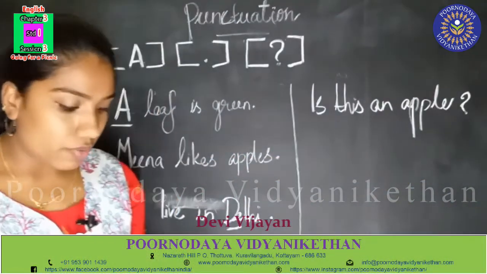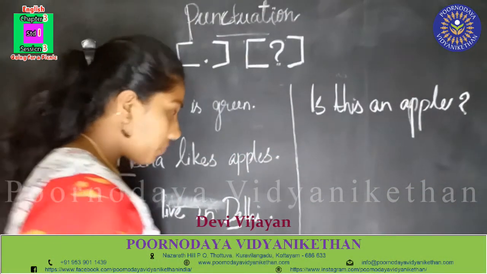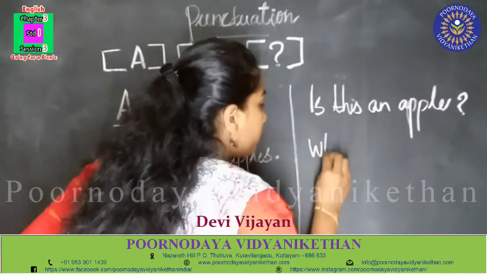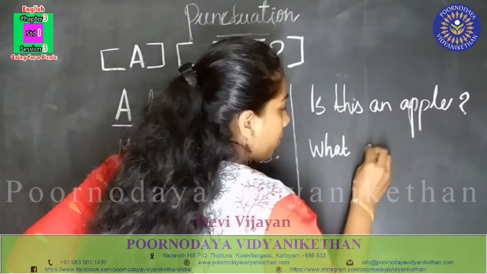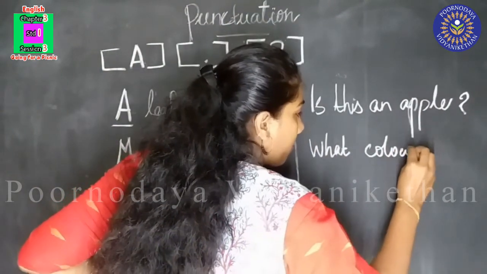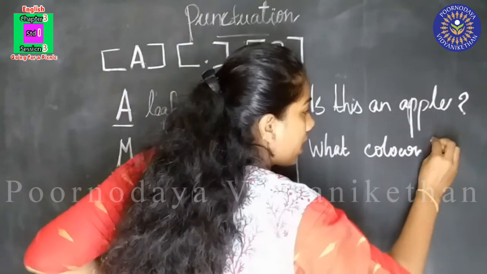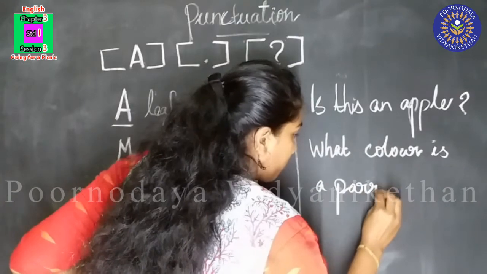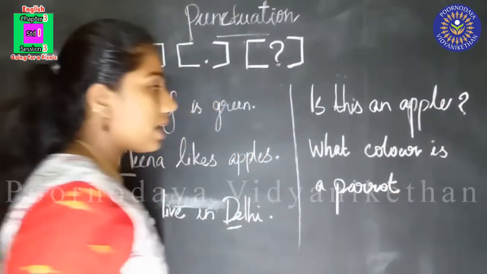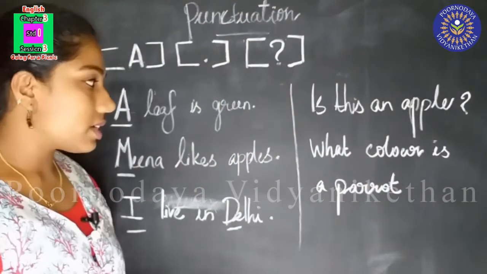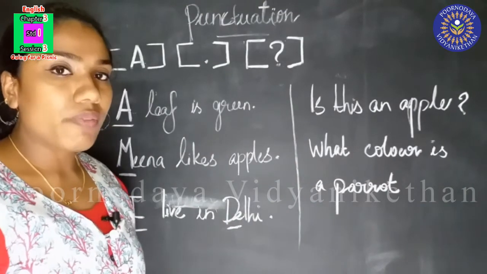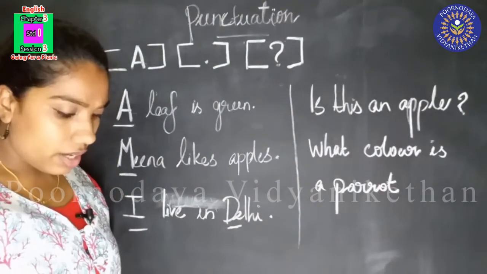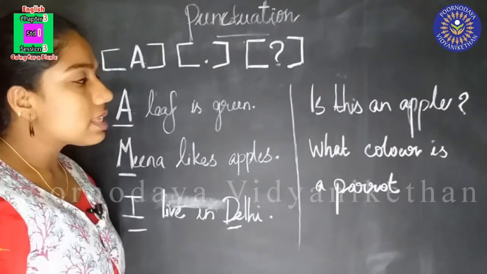Now I'll show you one more example. What color is a parrot? What color is a parrot? Can you tell me now where to put the question mark? What color is a parrot?